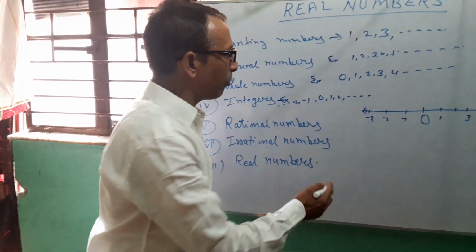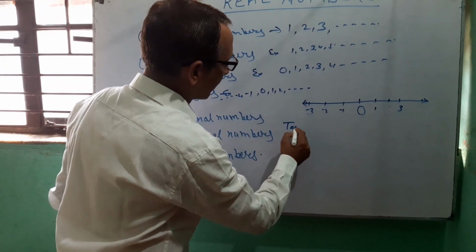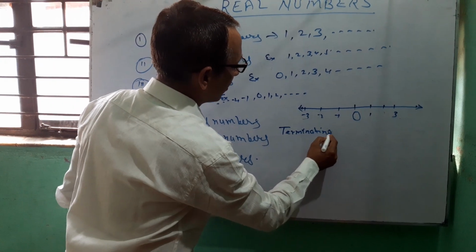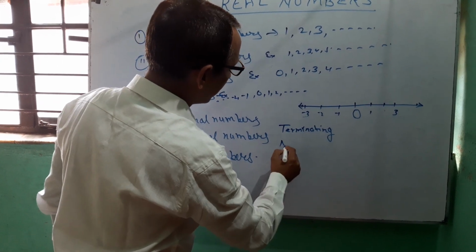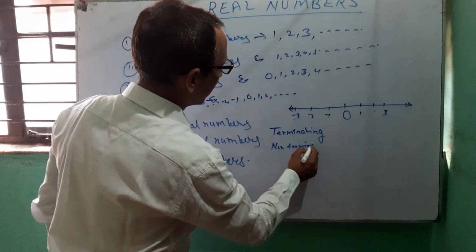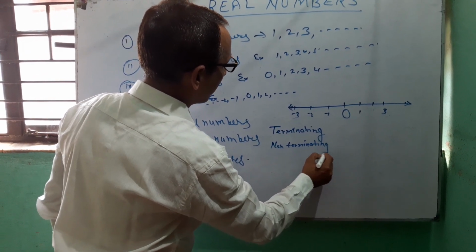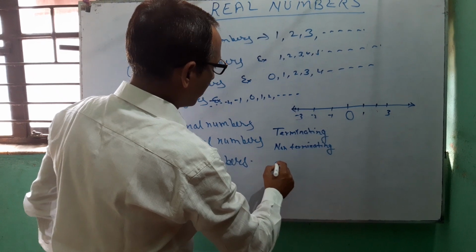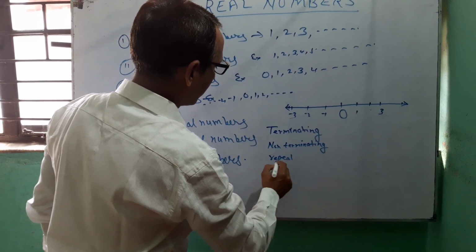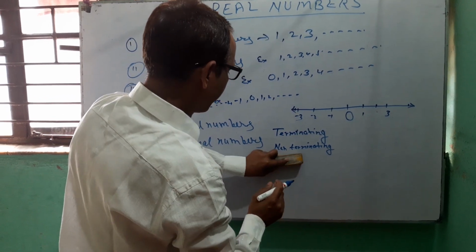Now there is a word, terminating, and non-terminating, repeating, non-terminating.